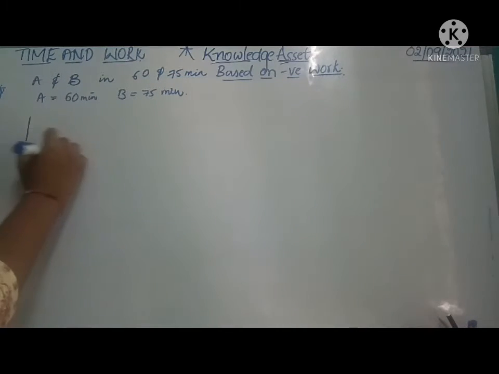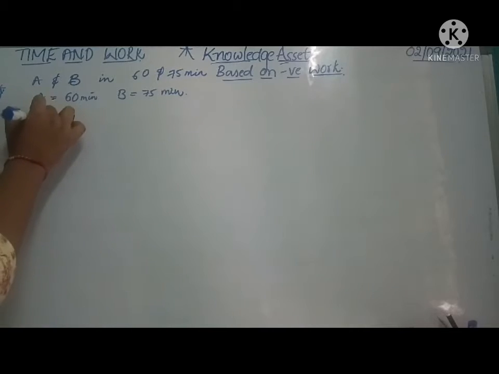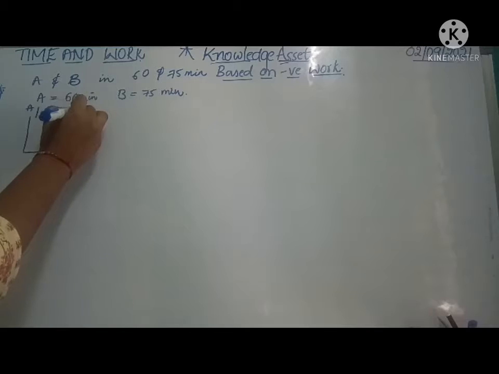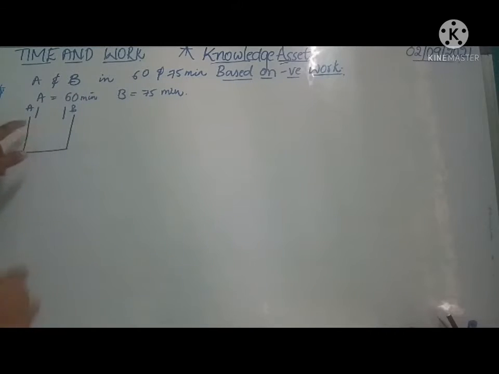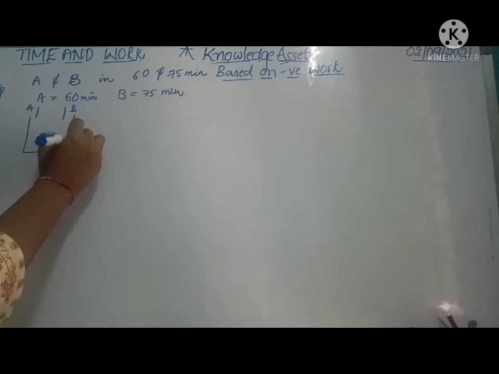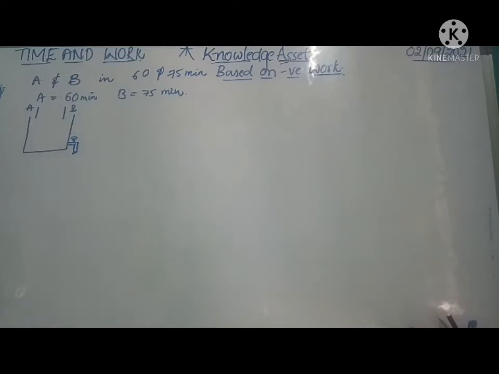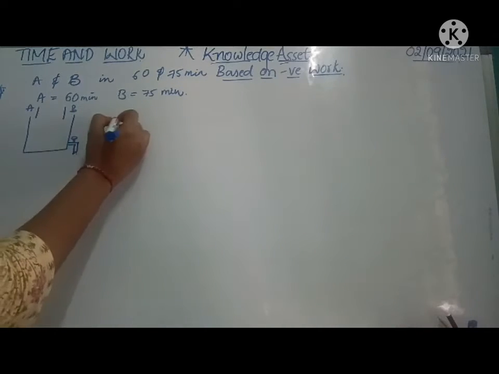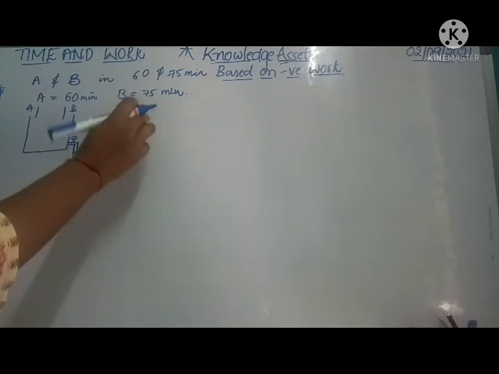Suppose this is a tank, this is A and this is B. And there is also an outlet here. Let us think there is a tap, and C can empty the tank. Okay, there is an outlet. C can empty the tank.